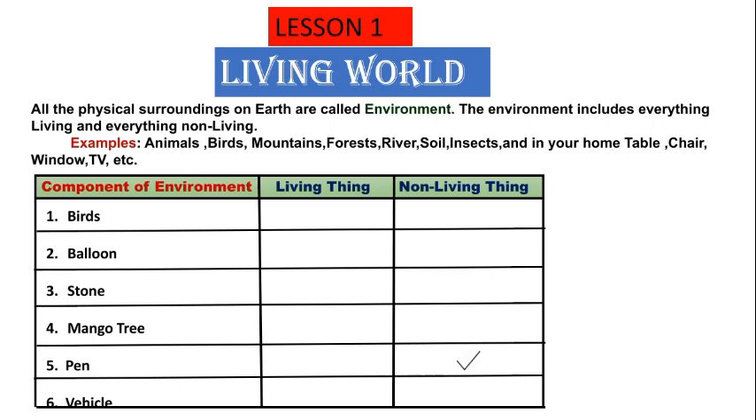Children, below I prepared some columns. In the first column you can see components of environment, and living thing, non-living thing. In the components of environment we can see birds, balloon, stone, mango tree, pen, vehicle. In these we have to put a right mark for living beings. So birds, is this a living thing or non-living thing? Exactly, living thing. So we should put a right mark for birds.